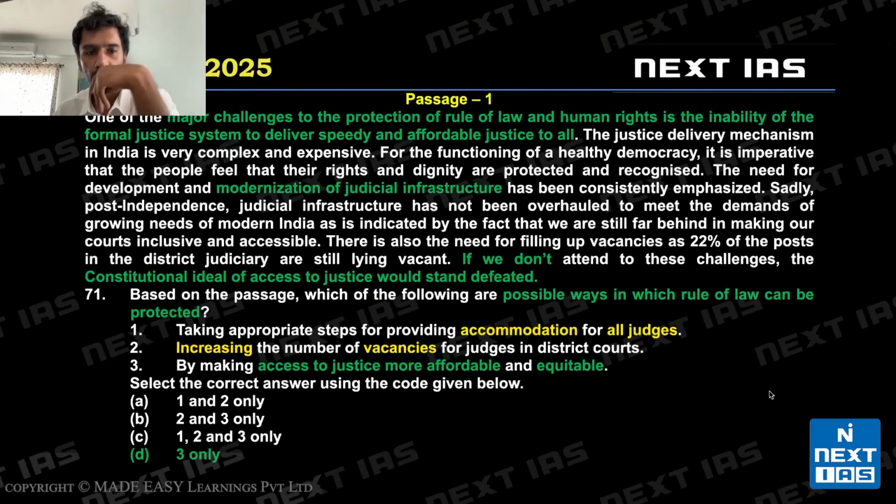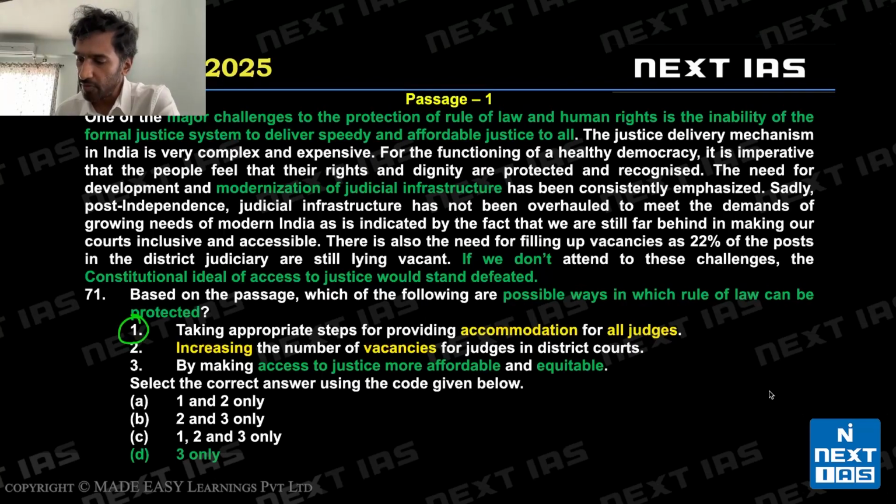It's the main point of the author. So speedy delivery of justice and affordability of justice is essential for rule of law. For which we need to modernize our judicial infrastructure. If we don't do this, the constitutional ideal of access to justice would be defeated. If we don't provide justice in a speedy and affordable way, this ideal of access to justice would be invalidated in the constitution. Let's look at 1.